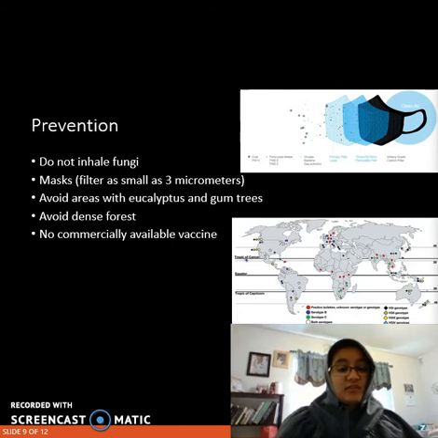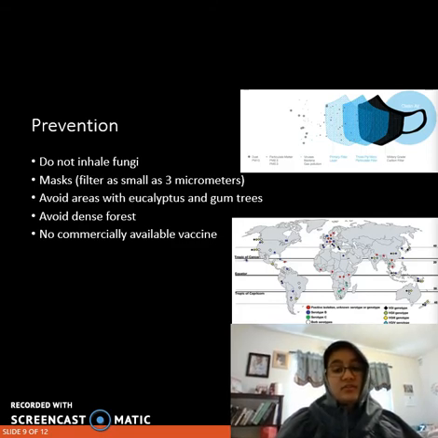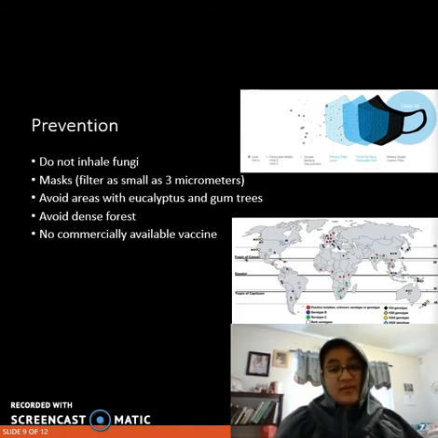Unfortunately, there are no known prevention methods available at this time, but it is suggested that if you plan on visiting the Vancouver/Oregon forest and coastal areas, you wear a mask or respirator capable of filtering out particles as small as 3 micrometers or 1 micrometer in diameter. This is prudent advice, especially for immunocompromised individuals. It is suggested that immunocompromised individuals in the area avoid the forest and coastal areas altogether.